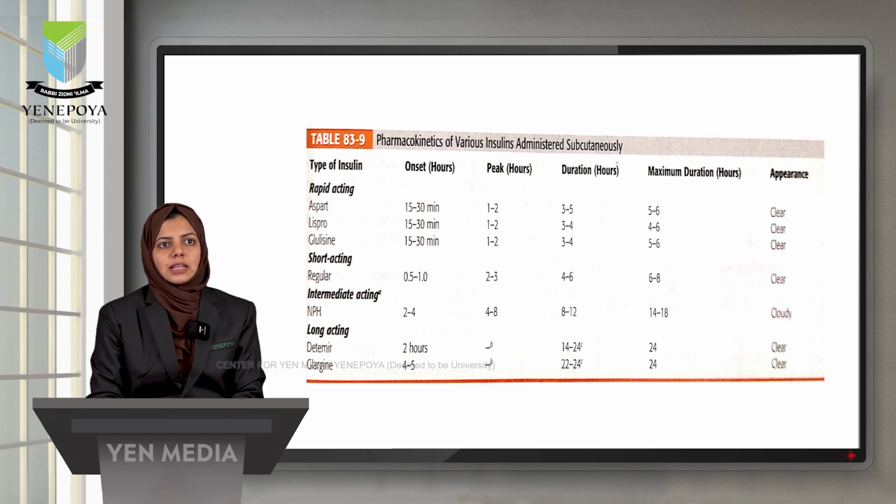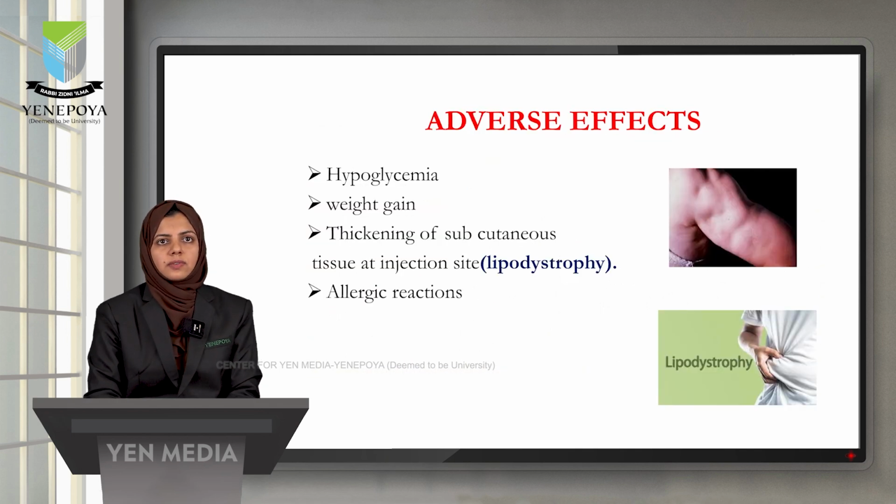Rapid acting insulin examples are aspart, lispro, and glulisine, and an example of short acting is regular insulin. For intermediate acting insulin, NPH, and examples of long acting insulin are detemir and glargine. These various types of insulin differ in the onset of action, peak action, and the duration of action.